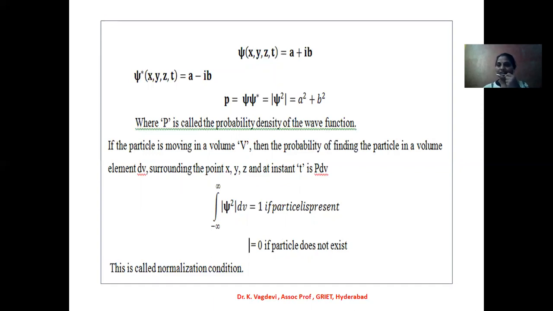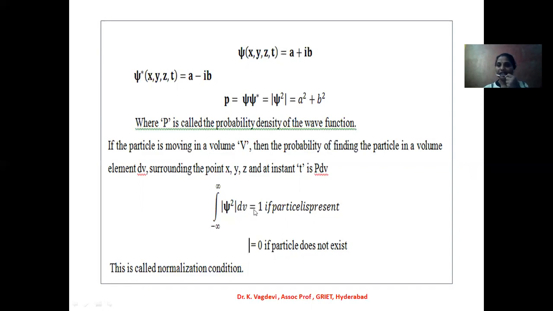That's why instead of psi, we always take mod of psi square, which is called the probability density of the wave function. Now, in order to find the probability density in a given space, let us normalize this condition. The limits are from minus infinity to plus infinity, and mod of psi square in a given volume dV.